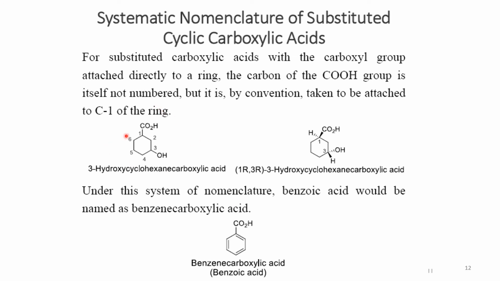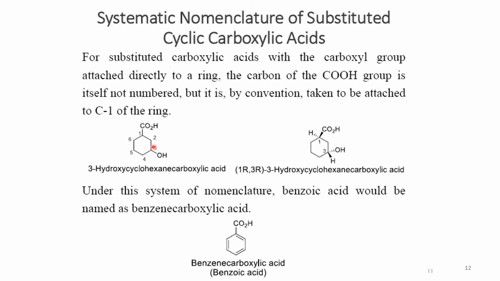Just like in the first example, here we have this carbon skeleton, that is the 6-membered ring, and then there is a carboxyl group attached, and there is also a hydroxyl group attached. But you always have to remember that though the parent alkane is considered to be cyclohexane, the carboxyl group is mentioned as a carboxylic acid at the end of the name, and the numbering starts from the position where the carboxyl group is attached.